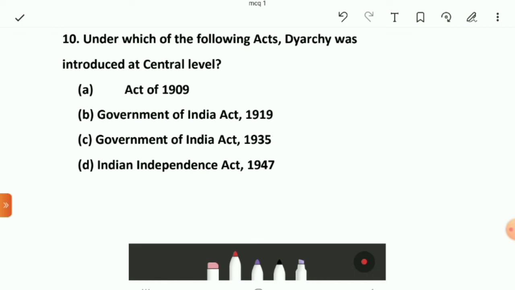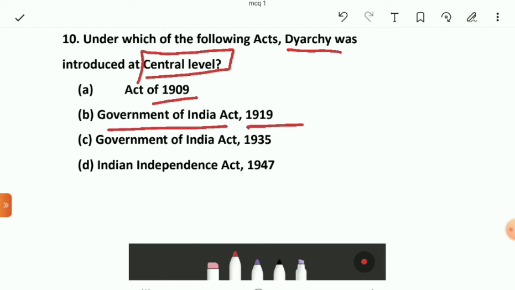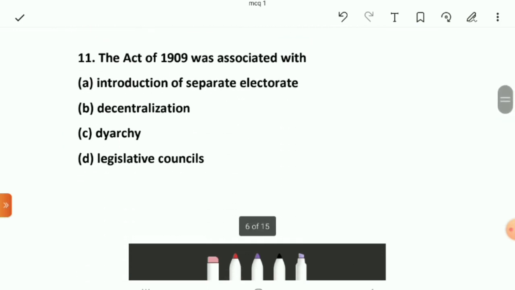The next question is, under which of the following acts diarchy was introduced at the central level? We have seen this question earlier. The options for this question are Government of India Act 1909, Government of India Act 1919, 1935 and Indian Independence Act of 1947. The right answer for this question is Government of India Act 1935.